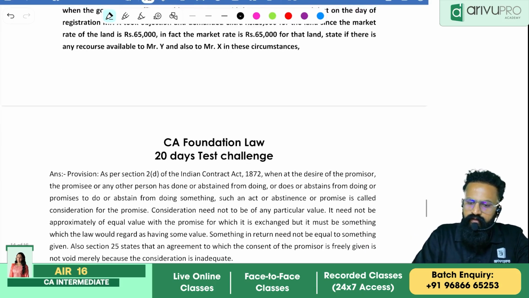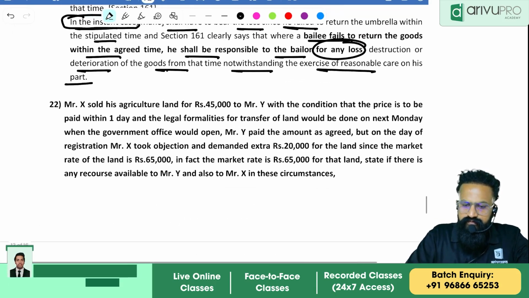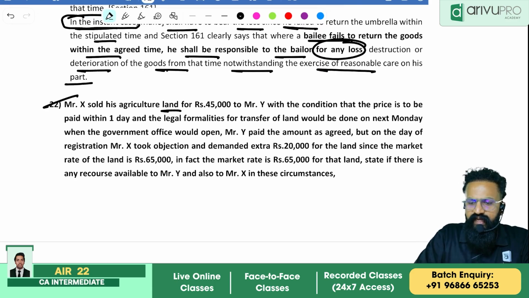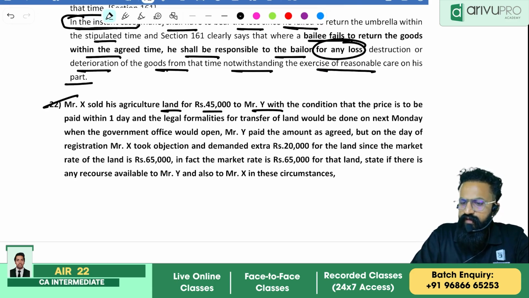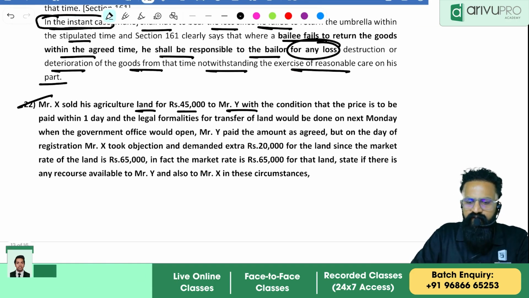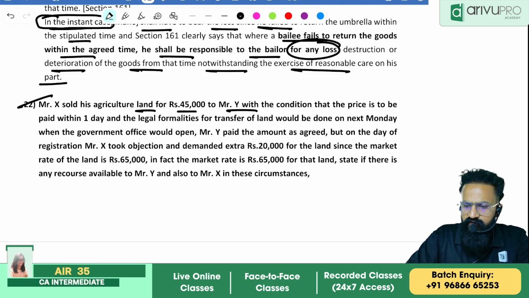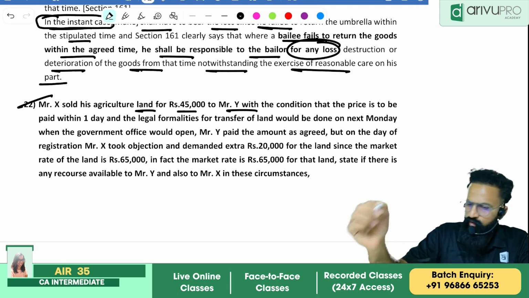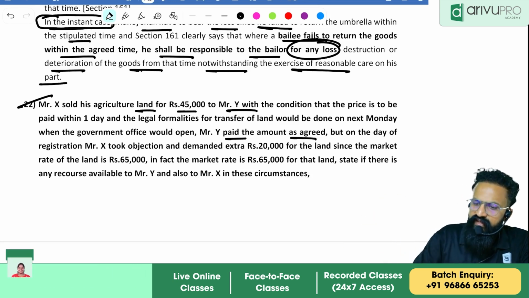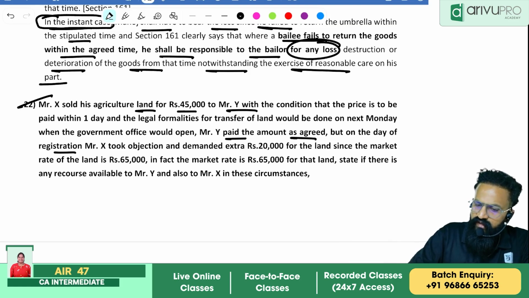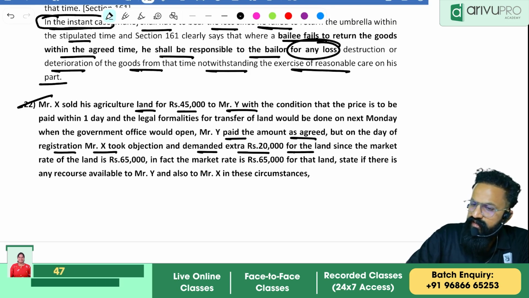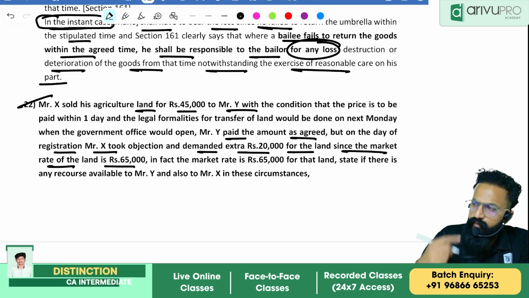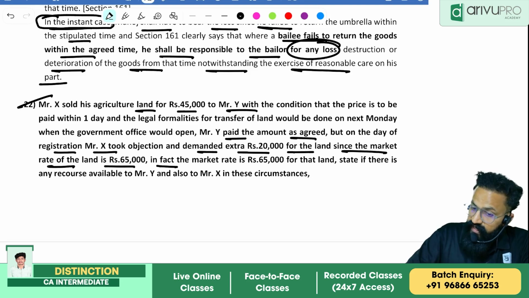Okay, next question. Mr. X sold his agricultural land for rupees 45,000 to Mr. Y with the condition that the price is to be paid within 1 day and the legal formalities for transfer of land would be done on next Monday when the government office would open. Mr. Y paid the amount as agreed, but on the day of registration, Mr. X took objection and demanded an extra 20,000 for the land since the market rate of the land is rupees 65,000. In fact, the market rate actually is 65,000 only.